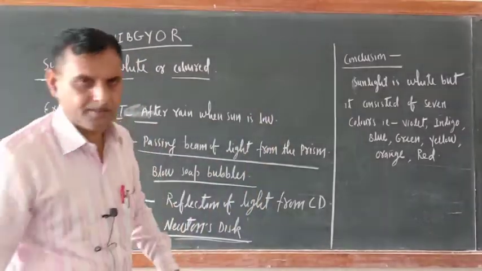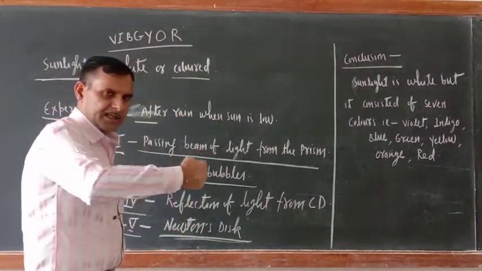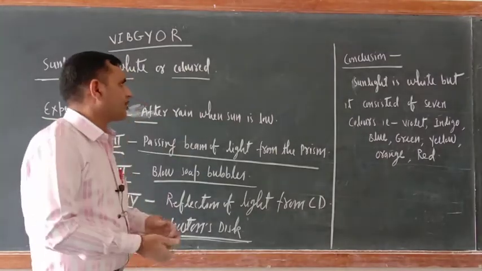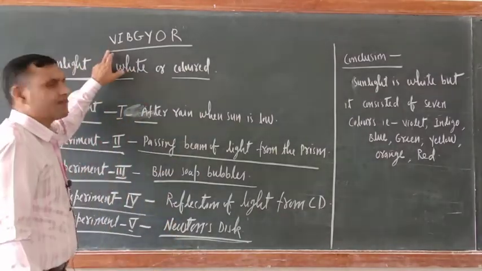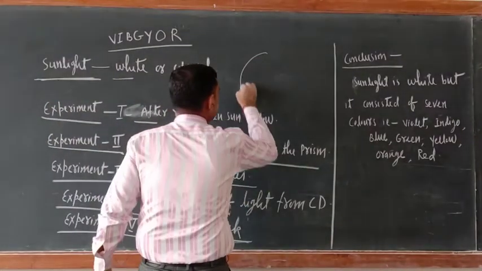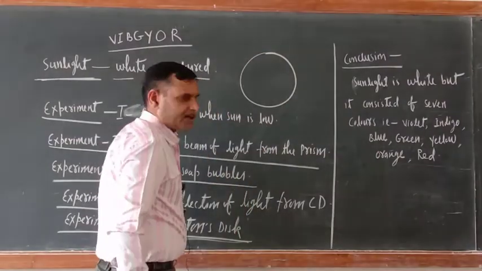Just try to understand. Take one cardboard and cut it circular. After cutting it circular, paint small portions with the 7 colors. Suppose this is the circular disc.